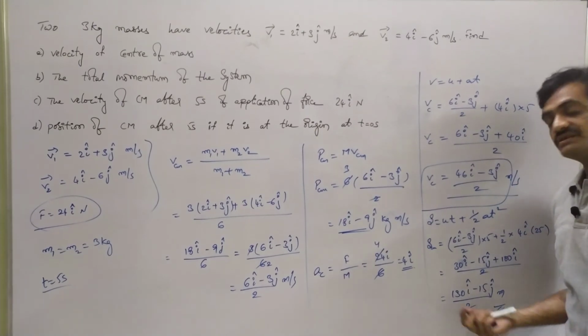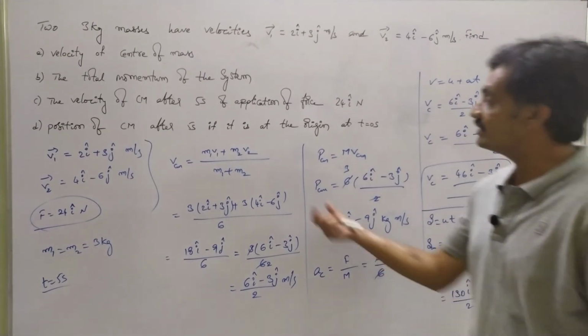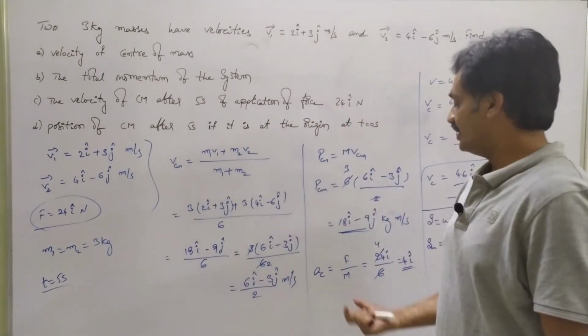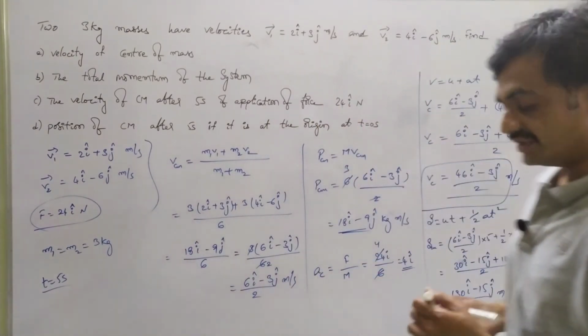So this represents the position of the center of mass point after 5 seconds on applying a force of 24 i cap Newton. Take a screenshot, we will continue.